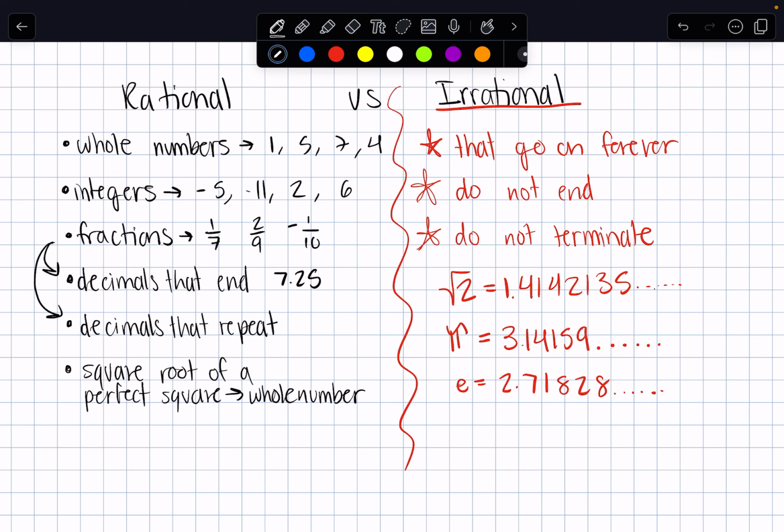Like very literally, there's no number after this 5, which means the decimal ends. And decimals that repeat, that's like your 0.3 repeating or your 0.6 repeating, right? And so the 0.3 is 1/3 and the 0.6 is 2/3. Some pretty popular fractions that you work with. And so those are those repeating decimals, which means they are also rational. So these three rationals kind of go hand in hand: the fraction, the decimals that end, and the decimals that repeat. Hopefully this video kind of clarified for you how to classify a number as rational versus irrational.